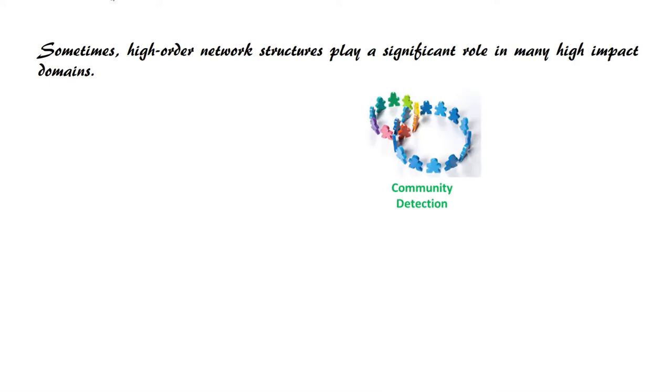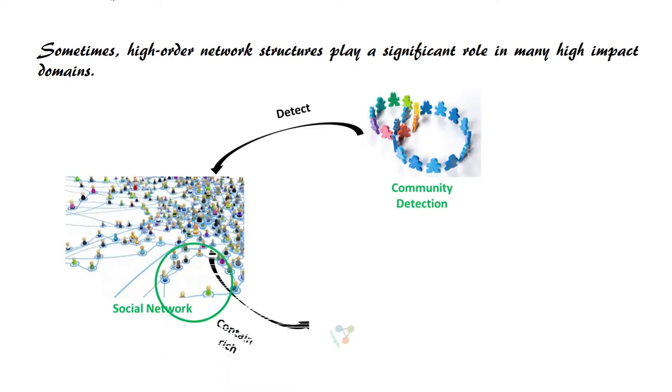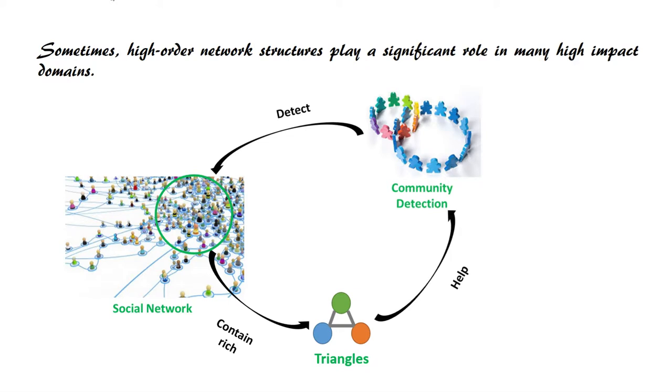Another example is community detection on social networks. In social networks, triangles have been proven to play a fundamental role in understanding community structures. Thus, identifying dense subgraphs that contain rich triangles helps to detect communities in social networks.